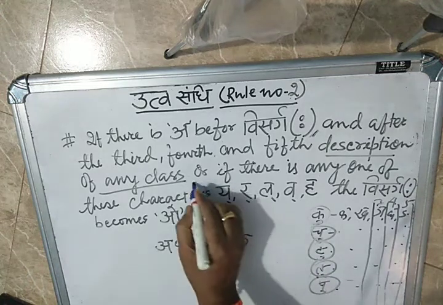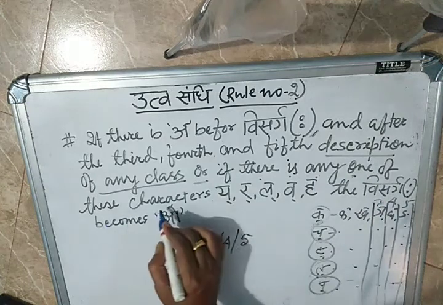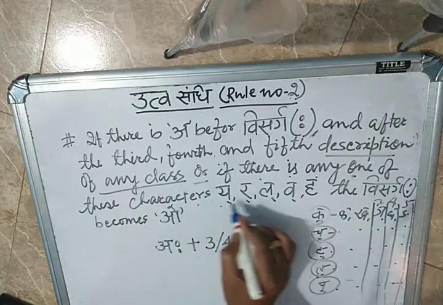Or it is again telling, or if there is any one of the characters ya, ra, la, wa.